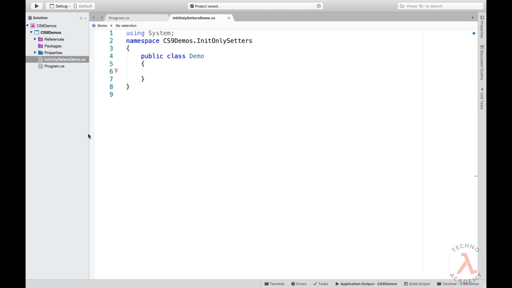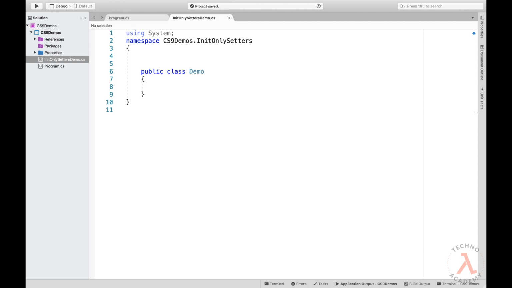Now let me explain my requirement. I would like to define a class Product with ProductID, ProductName and FixedPrice in such a way that once the instance of the Product class is initialized with some values, I don't want the user to reset the value for any of the properties.